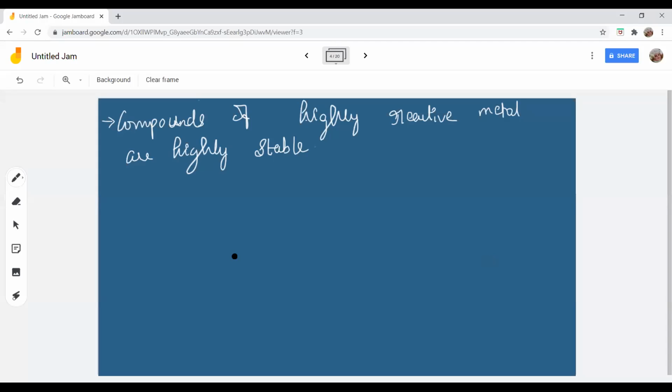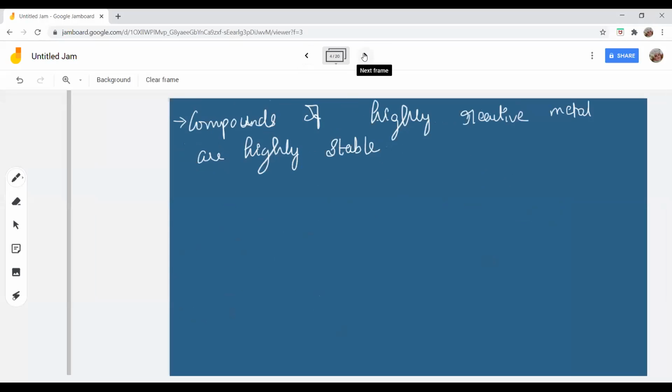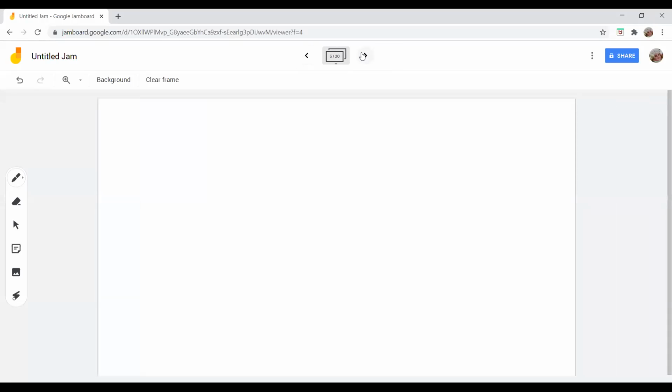Mercury is not highly reactive, but yes, it can react also. Now let's see what happens to the metallic oxides when you heat. Let us take K2O, Na2O, CaO, MgO, Al2O3.